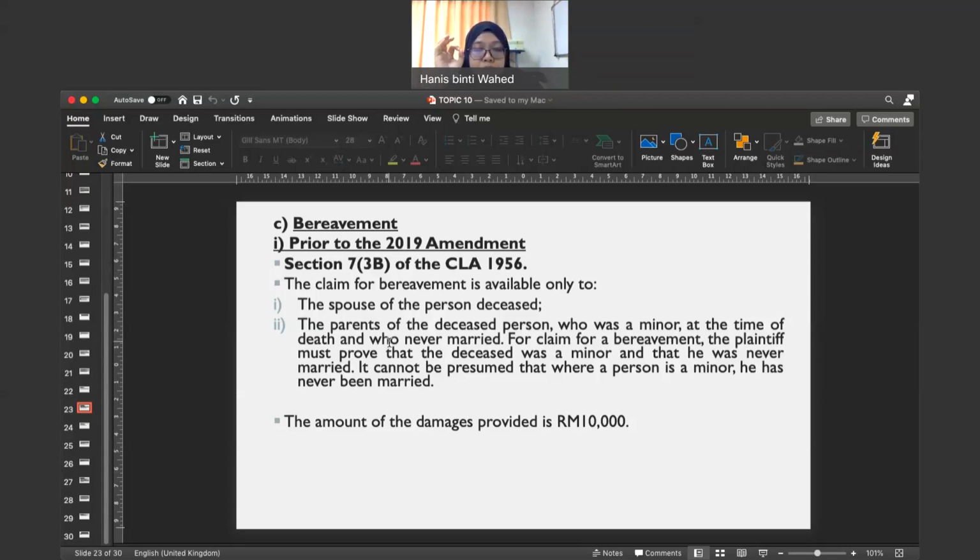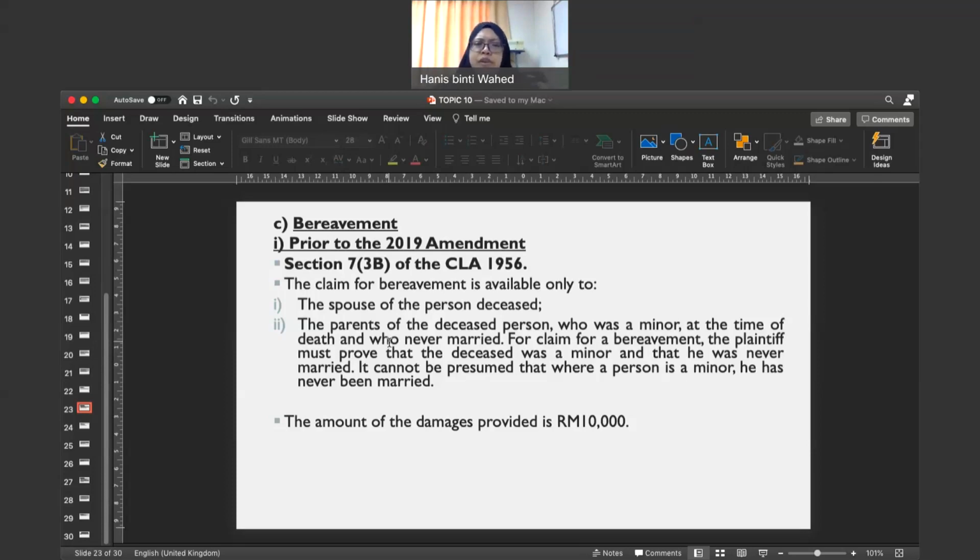Okay, the amendment during 1984. And then you boleh refer kepada section 7 subsection 3A. Section 7, subsection 3A. Okay, alright.